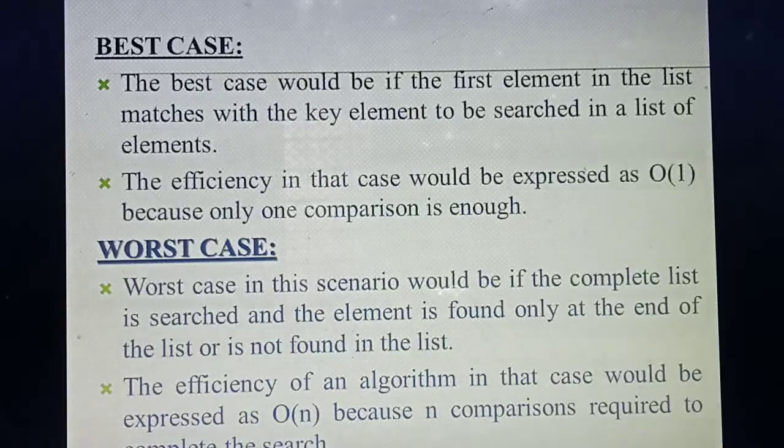Next we'll come to the worst case. Which one is the worst case? You search at the first place, the value is not there. Then the second place, the value is not there. Third place, likewise you keep moving till the last place, and you don't find the value till the end of the list or array. So your search key value is not there. That we can call the worst case. Why? Because you have to make n comparisons. If 10 values are there, you need to make 10 comparisons.